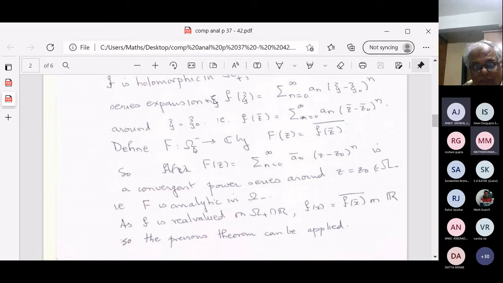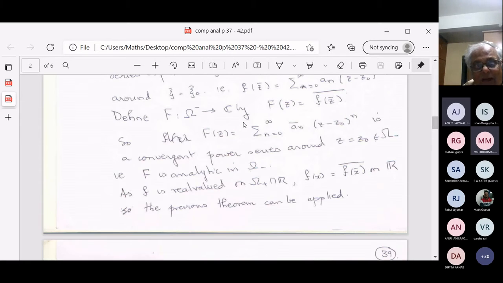Okay. So this is how capital F is defined on the lower half plane, on the lower part, omega minus. I already have little f on the upper part, and capital F is equal to little f on the upper part. What happens on the real axis? So define F on the lower part by F of z is equal to f of z bar, bar. So it's well defined because when z is in the lower part, z bar is in the upper part, f of z bar is defined, and I take the bar of that. So this is how I define capital F on the lower part.